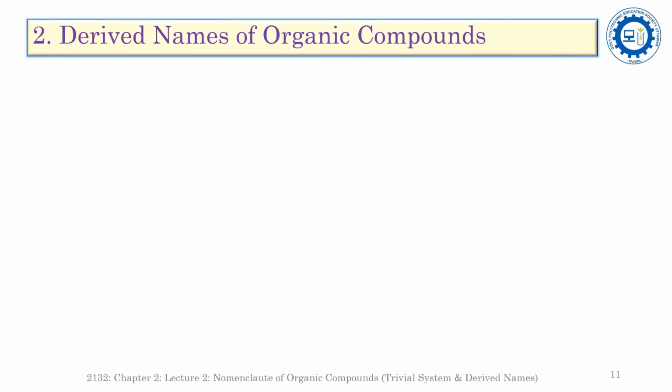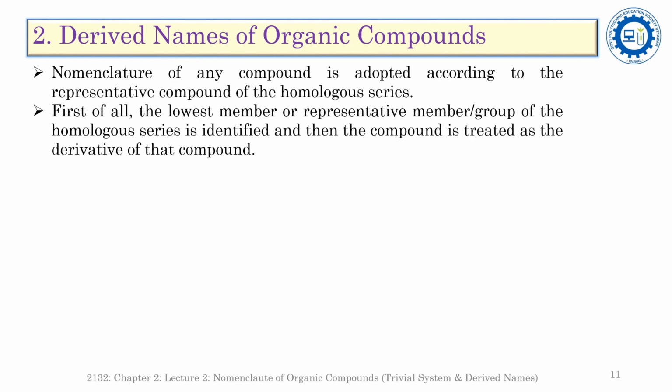Now we will discuss the second system of nomenclature of organic compounds, that is, the derived names for the organic compounds. In this system, the name of any compound is adopted according to the representative compound of the homologous series. The same concept is used in the trivial system of nomenclature using the structure of the organic compounds. But what is the difference here? What is the difference between using the homologous series in the trivial system and in the derived names?